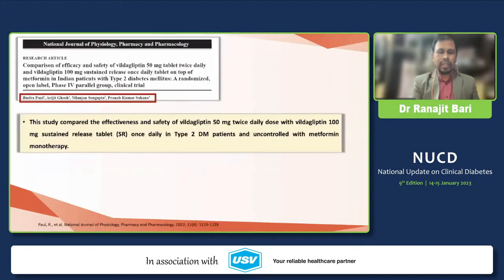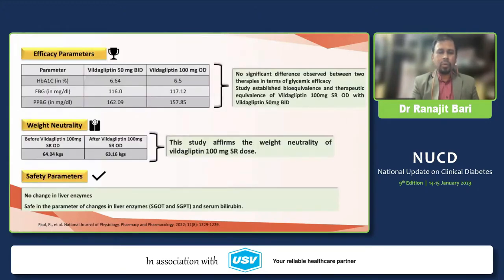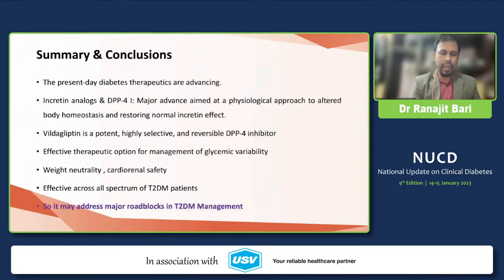The NJPP trial proves that once daily Vildagliptin has almost similar efficacy on HbA1c, fasting and PP glucose, as well as weight neutrality, and safety parameters like liver enzymes. There is no difference compared to twice daily Vildagliptin.